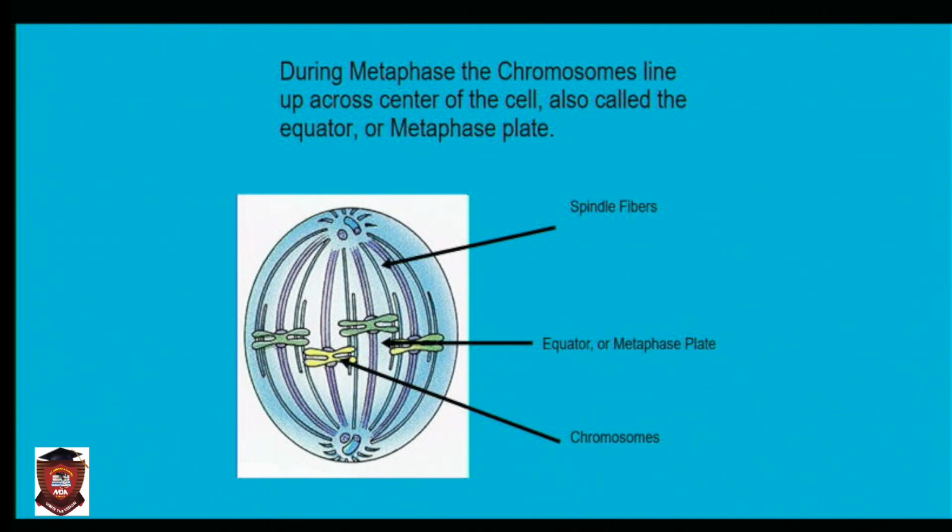Equator. That's the center. So when you see a diagram of cell mitosis, a mitotic diagram, and you see these chromosomes lining at the center like this, what comes to your mind? Metaphase. Can you see the spindle? You can appreciate the spindle fibers, right? We have seen the equator, the center. You see the chromosomes. See the asters at the opposite poles.